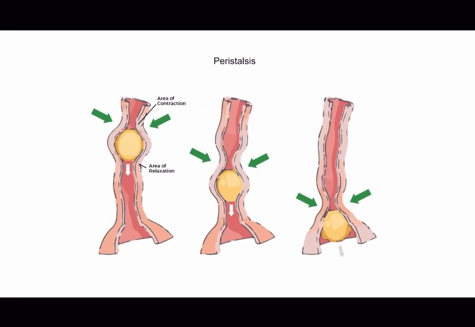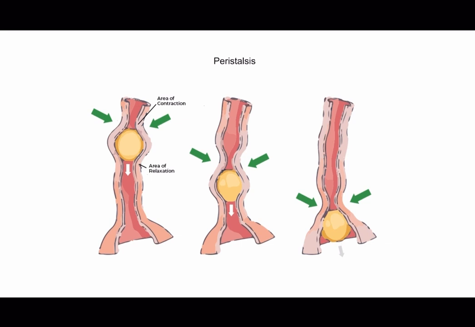In the stomach, peristaltic contractions mix the food with gastric juices, promoting mechanical digestion. These contractions also help to break down food into chyme. In the small intestine, peristalsis continues the movement of chyme along its length. The rhythmic contractions propel the chyme forward, allowing it to come in contact with absorptive surfaces of the small intestines, the villi and microvilli, for nutrient absorption.